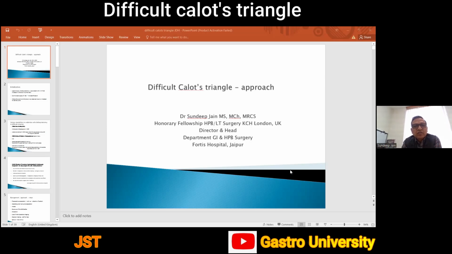Good morning all. So proceeding with the topic of difficult Calot's triangle, to discuss the approaches towards it, we have to first understand the theoretical part: what are the ways to manage it, and what it takes to manage a simple gallbladder. So I will go through all these things step by step.